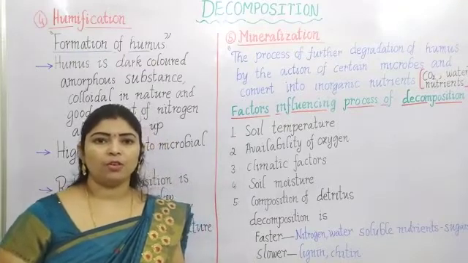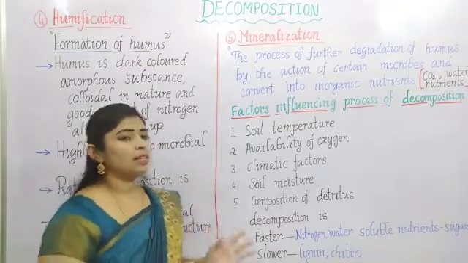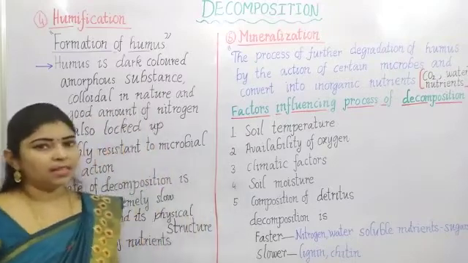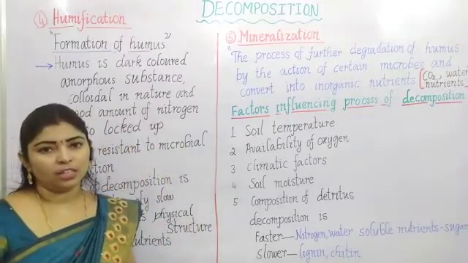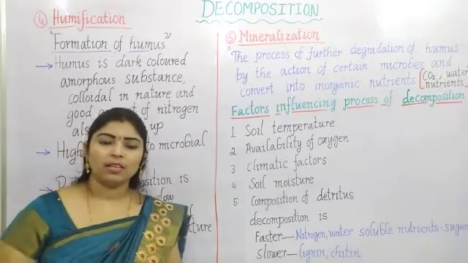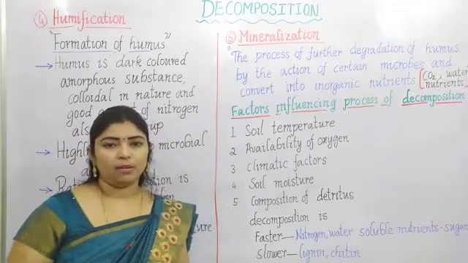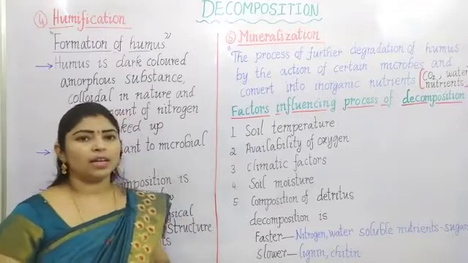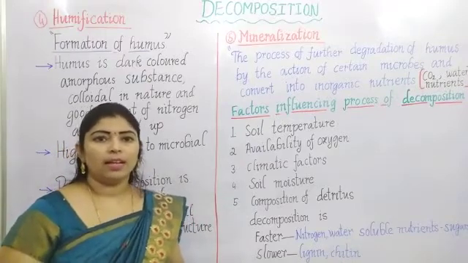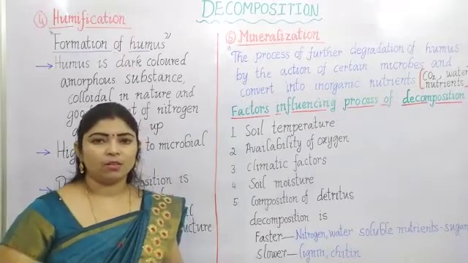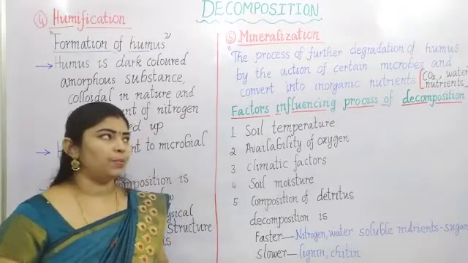Humus is a dark colored substance, amorphous and colloidal in nature, and it possesses nitrogen and many organic components, organic and inorganic substances, which will be present in the humus.